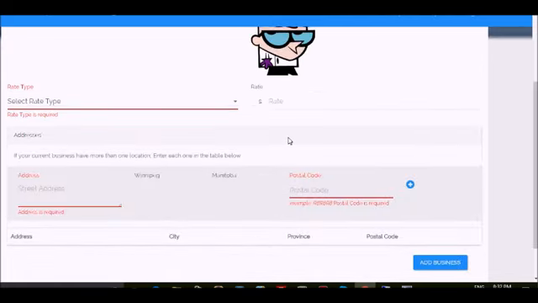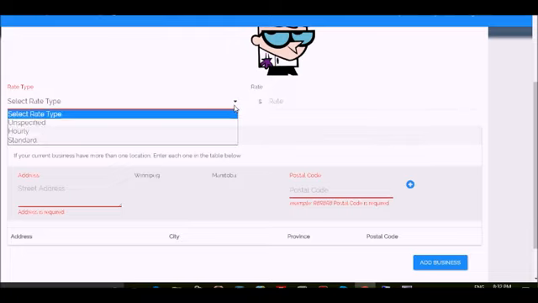Select a rate from the rate type list. The website currently has 3 types of rates. They are unspecified, hourly, and standard. Unspecified should be set, especially if you don't know how much you would want to charge for services. Standard should be set if you know how much of a fee that you should charge for services.